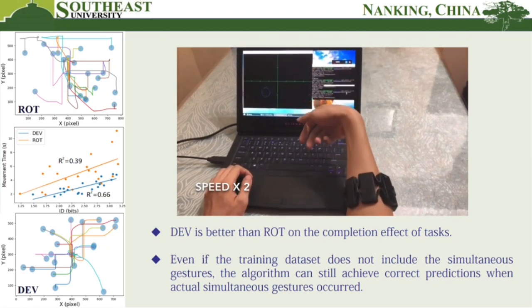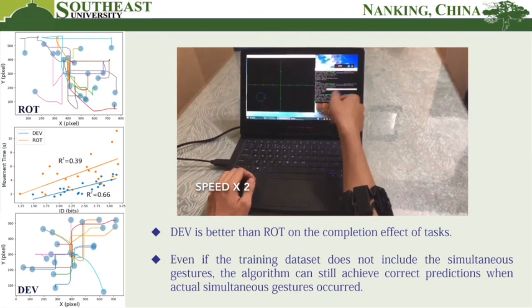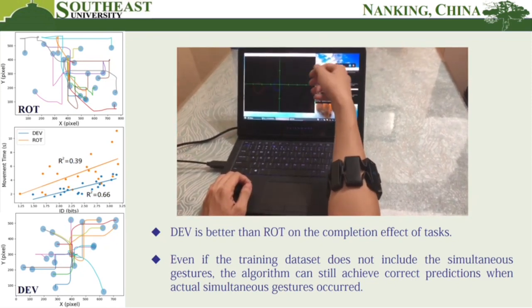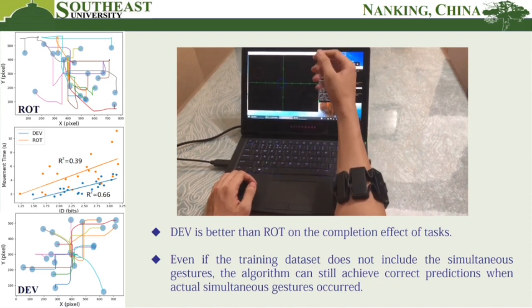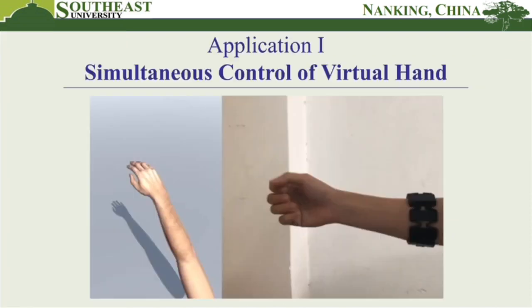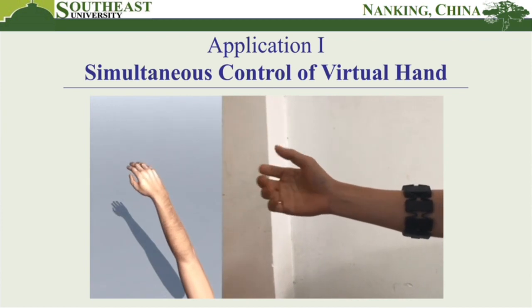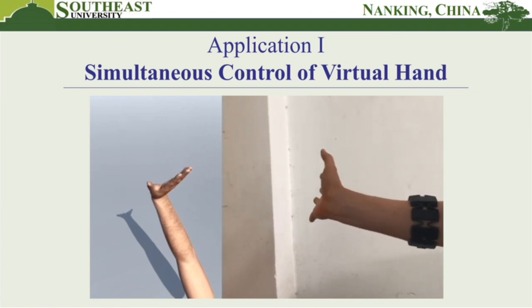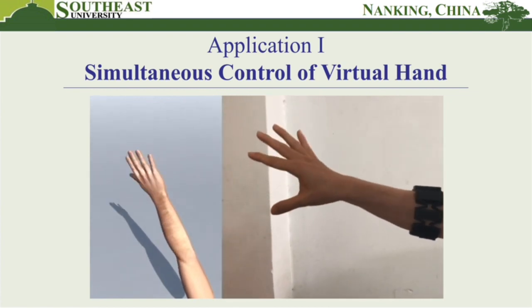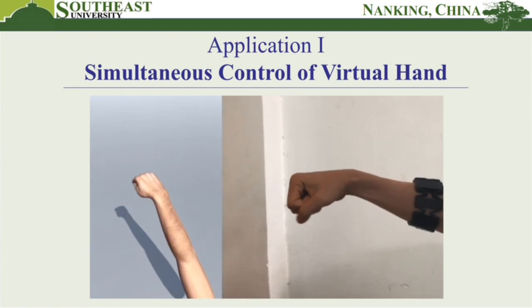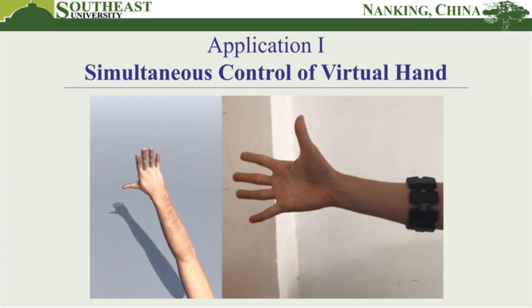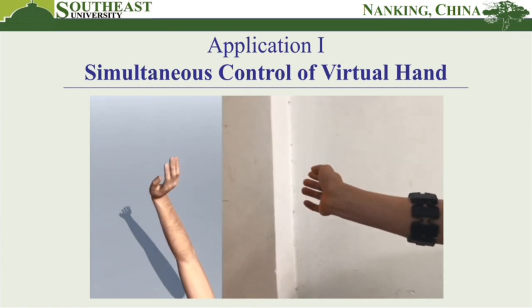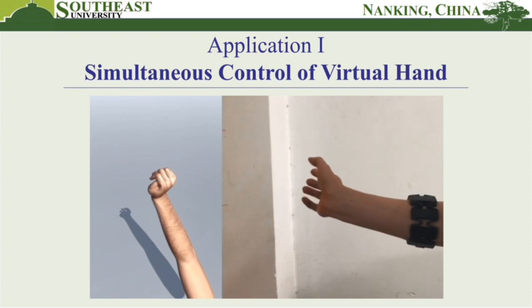Both results indicate diff has better performance on simultaneous control. More importantly, both strategies prove that even if the training set does not include a gesture that combines from two different DOFs, the algorithm can still achieve correct predictions when actual simultaneous gestures occurred. With this myoelectric decoding model, we use the predictive value to control a human hand in a unit 3D environment as an interactive medium for virtual reality. In this application, the continuous and simultaneous gestures are intuitively illustrated in a virtual hand, as well as the force variation during a static gesture.